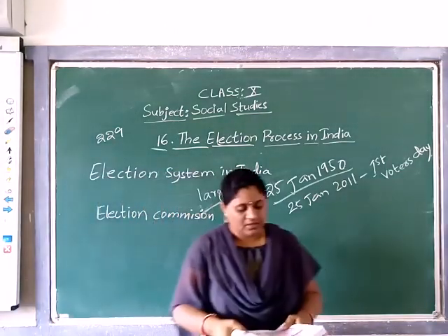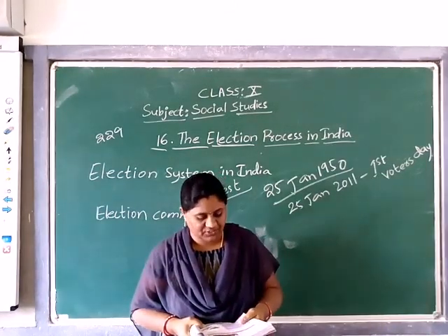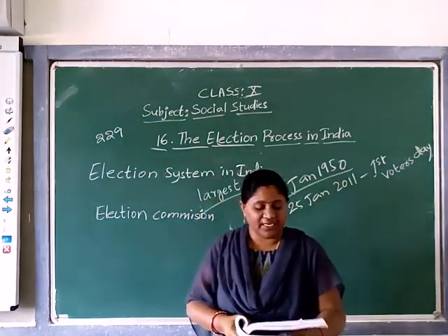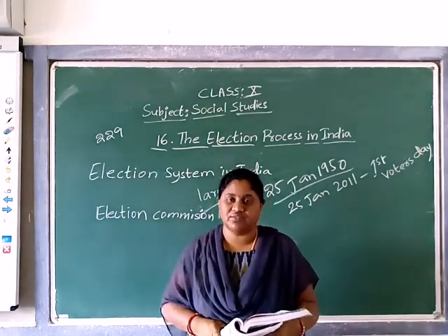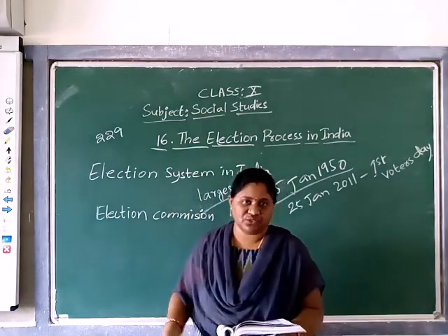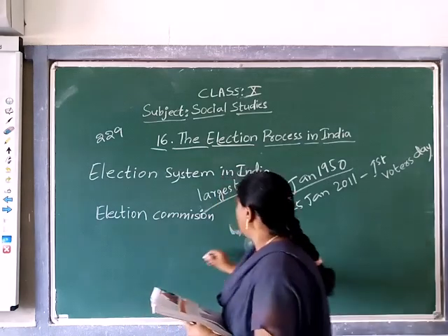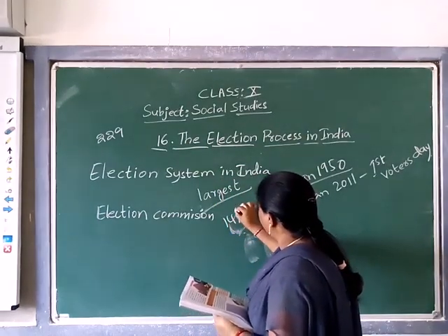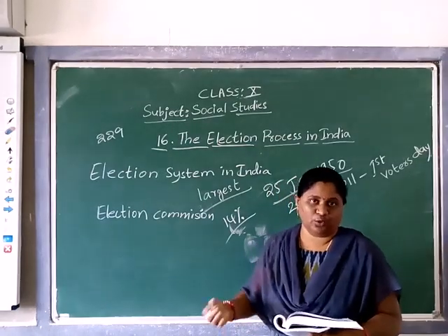Next topic, autonomous status for the Election Commission. It is very difficult to conduct elections in India, because we have a huge population. At the time of British rule, only 14% of the population had the right to vote.